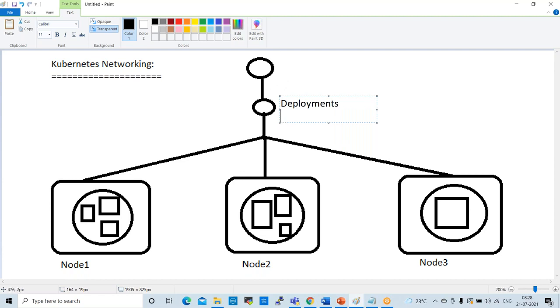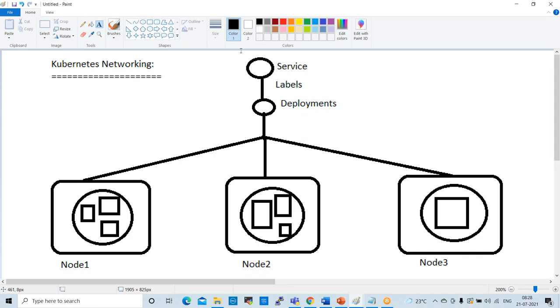On top of the deployments, service will be available. The service will be maintained by the deployment. Inside of the service, some labels we also configure here. The service will depend on deployments. Deployments will happen on node servers in the network. Fine. Next one is pod. One by one we are going through these components.